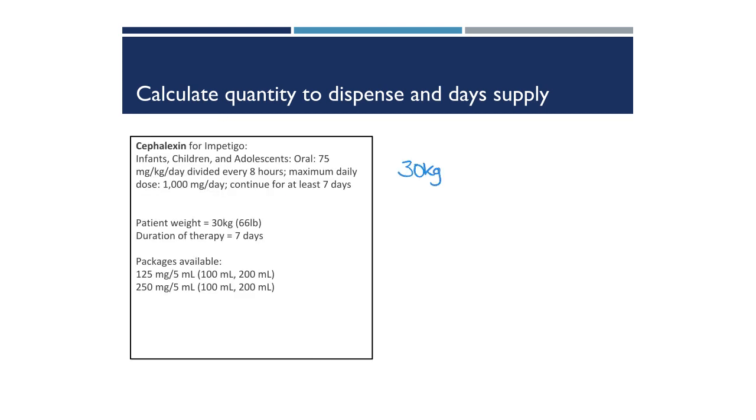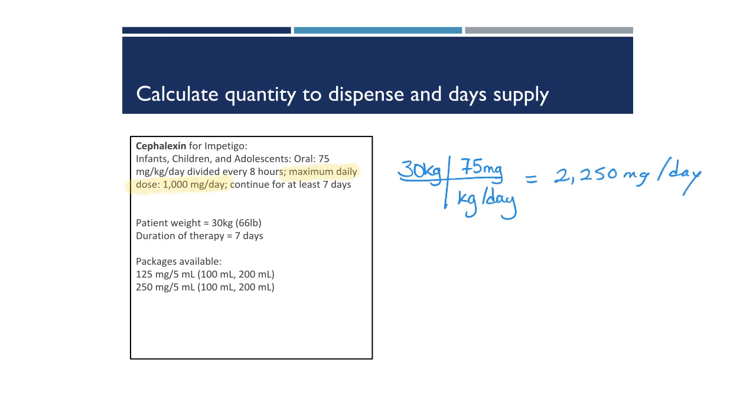Here's a prescription we want to write for cephalexin, an antibiotic for a child who weighs 30 kilograms. We multiply out the recommended daily dose of 75 milligrams per kilogram per day, multiply that times 30 kilograms, and we get 2,250 milligrams per day.